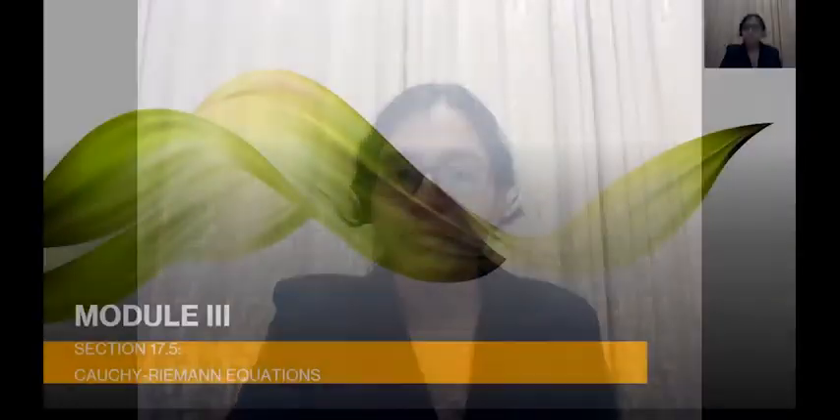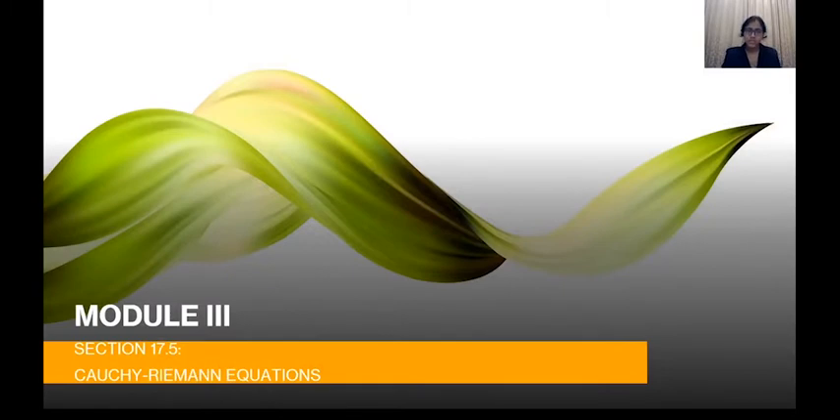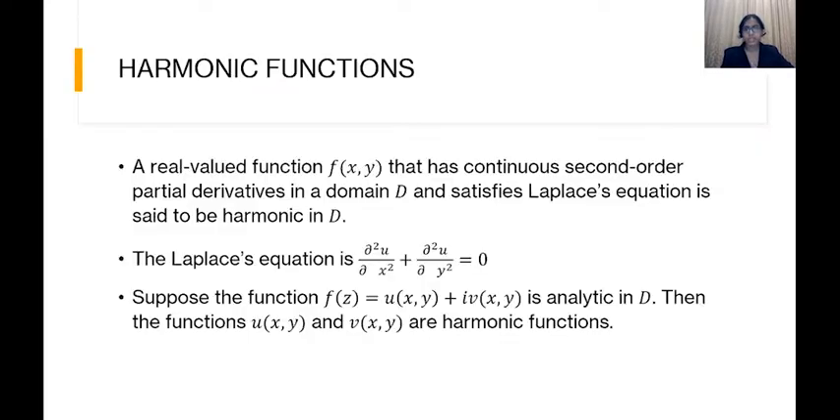So, let us continue with our section 17.5 on Cauchy-Riemann equations. In this lecture, we'll be dealing with the concept of harmonic functions. What is a harmonic function? A function which has continuous second-order partial derivatives in a particular domain D and which satisfies the Laplace equation is said to be harmonic.